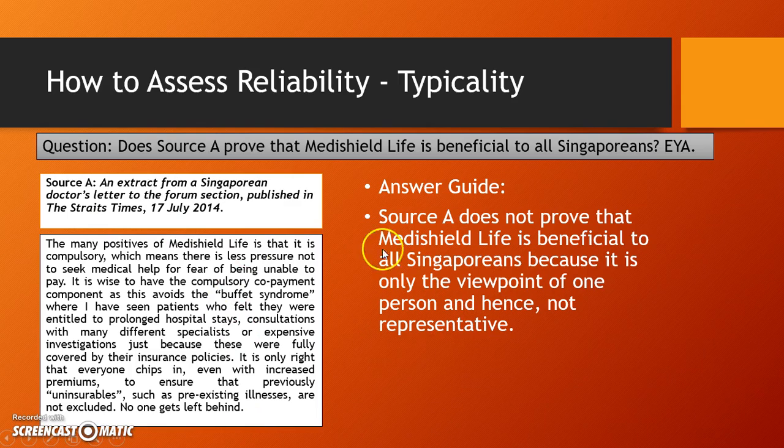If you want to answer this by typicality, you can say that source A does not prove that MediShield Life is beneficial to all Singaporeans. Does not prove means it's not reliable. It does not prove that because it is only the viewpoint of one person, of one doctor, and hence not representative of all doctors in Singapore. This is what this is saying.